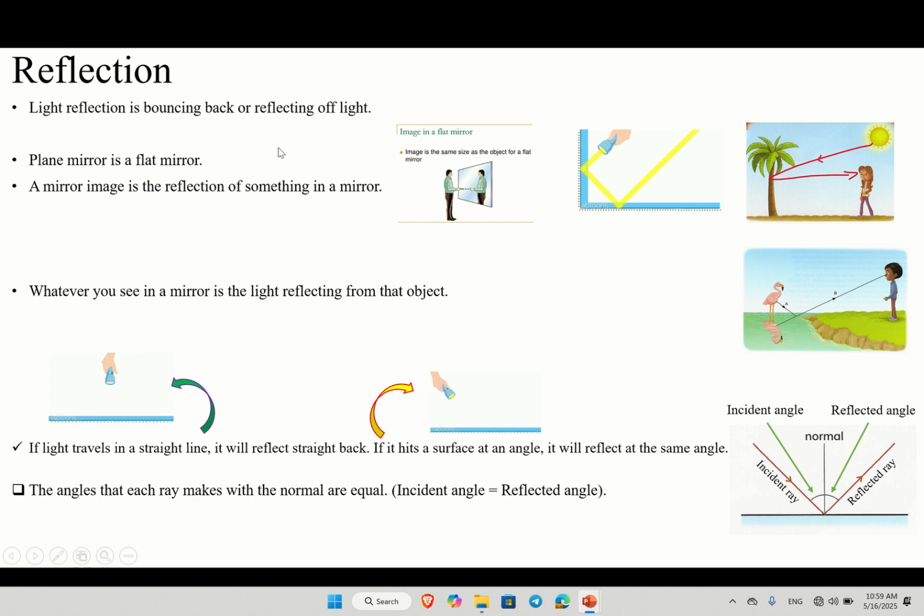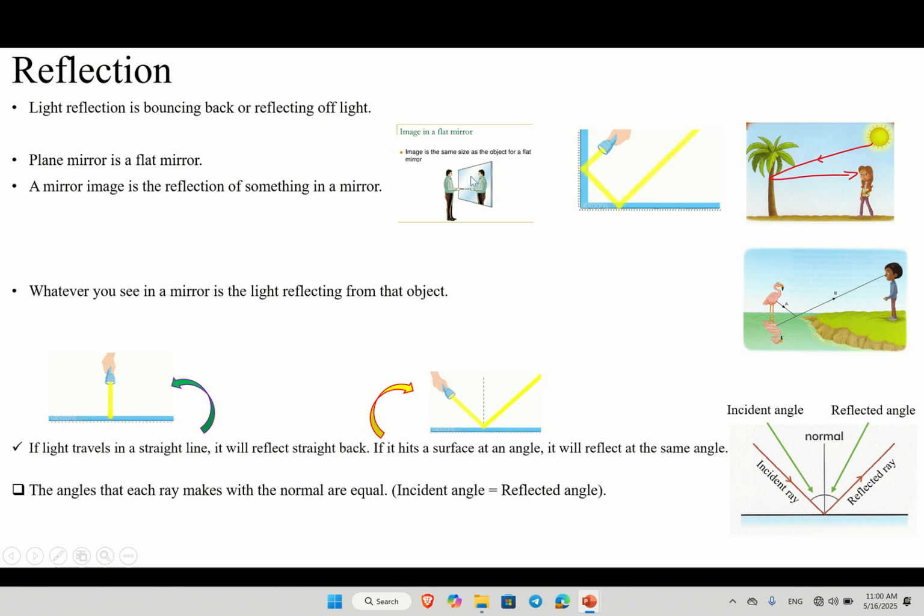Images here, the plane mirror, for example, which is a flat mirror. You can see yourself or whatever else inside the mirror. Why? Because, for example, you are here. The light is going to hit your body and reflect off your body. This reflects to the mirror. The mirror is going to make your image, maybe your face or whatever else is in front of the mirror. The important thing is that you have to know that the light rays must hit the object, then reflect to the mirror. The mirror is going to make the image.